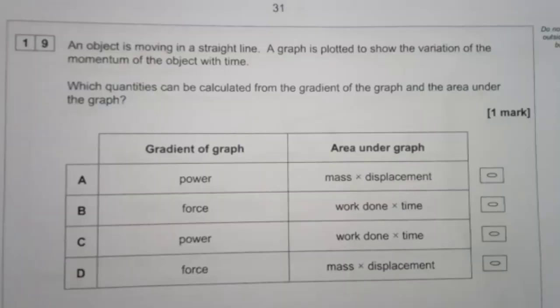Decreases, increase. Question 18. It looks like a maths one. C. Question 19. What quantities can be calculated from the gradient of the graph and the area under the graph? So from the gradient of the graph, it's not power. Nah, it's force. It's definitely force. And area under the graph, well, I recognise work done is force times distance. I think that was GCSE, so I'm going to go B.